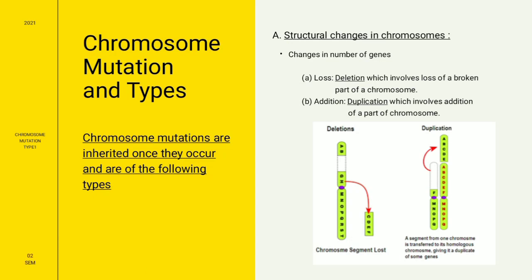In deletion, the segment of chromosome separates and is lost. The affected chromosome loses certain genes and becomes shorter than normal. In duplication, a fragment of chromosomes joins a homologous chromosome. The additional region of genes may be incorporated within the chromosome or at one end of chromosome or become attached to another chromosome.